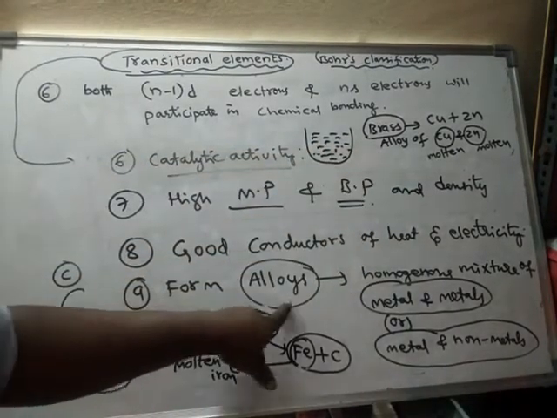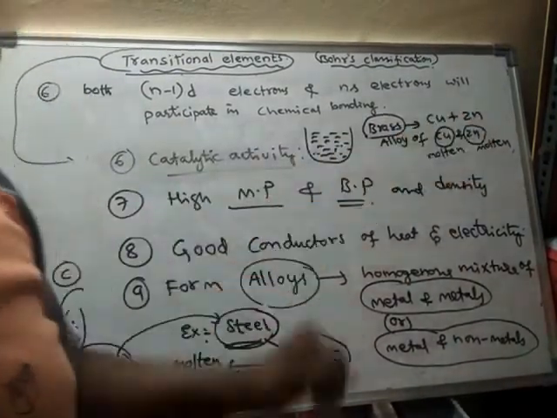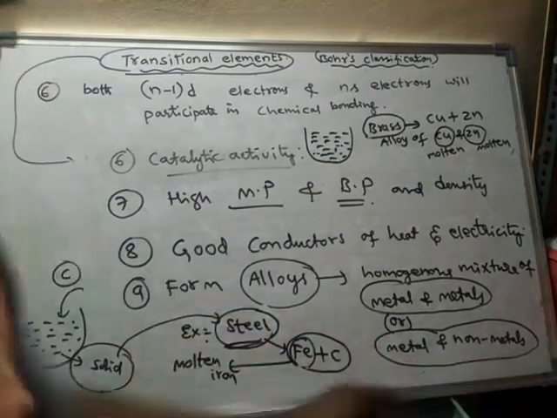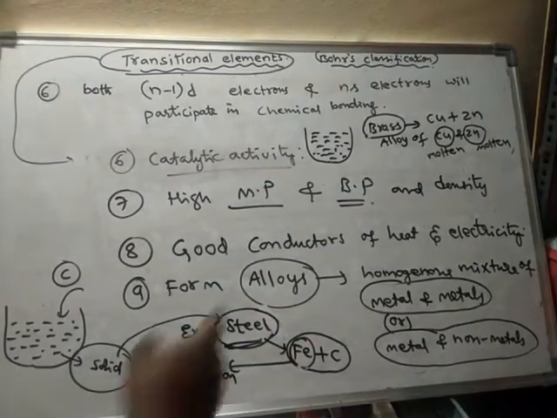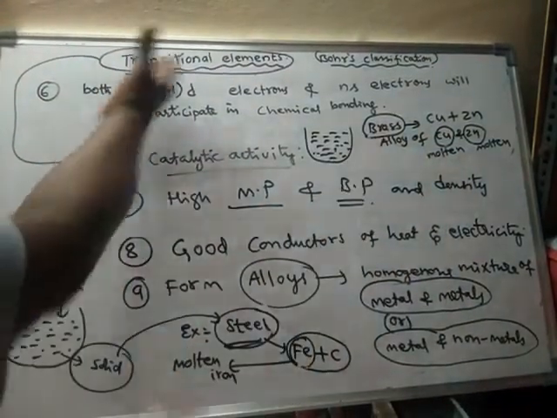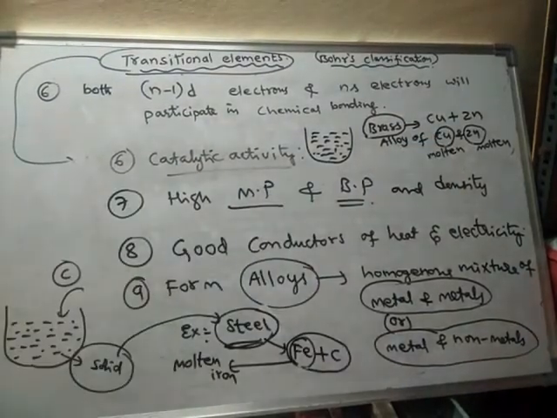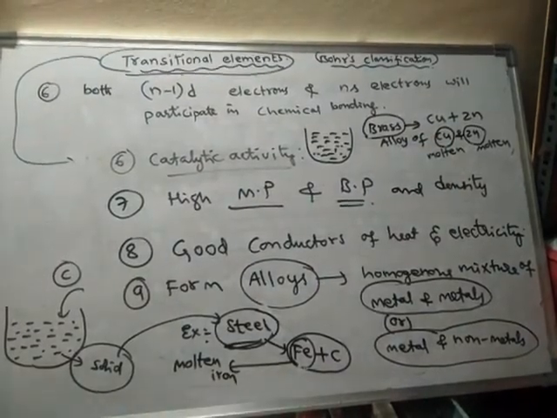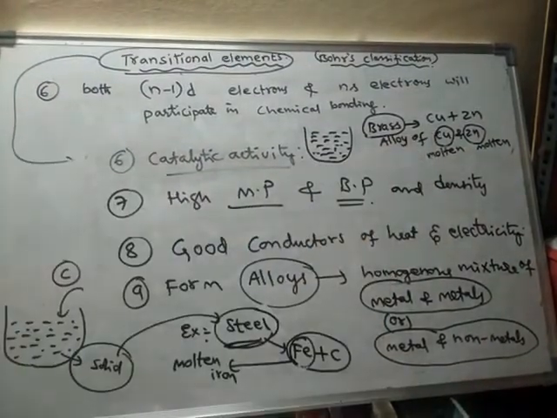What is an alloy? An alloy is a homogeneous mixture of a metal and a metal, or a metal and a non-metal. Like this, copper, zinc, iron. Many of these are transitional elements. Copper is a transitional element. Iron is a transitional element. Zinc is not a transitional element, okay. But copper is a transitional element.